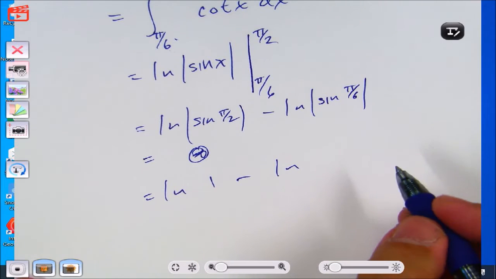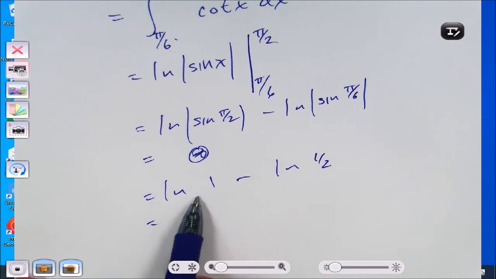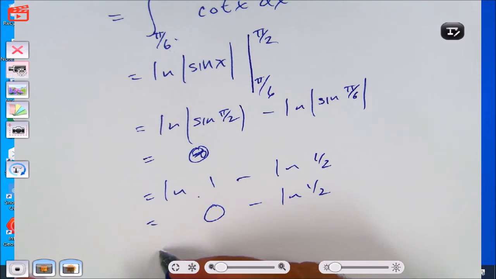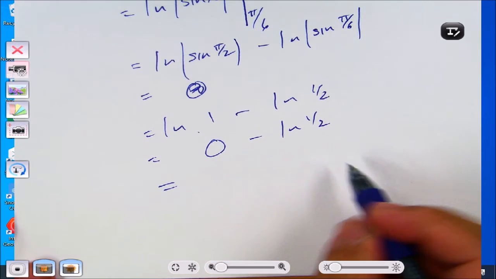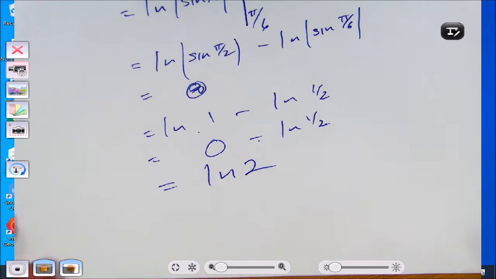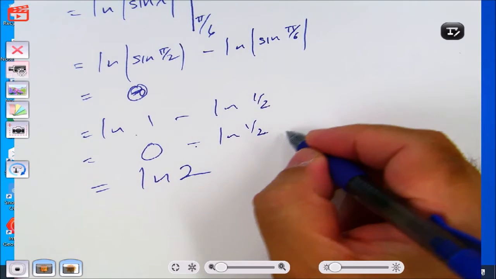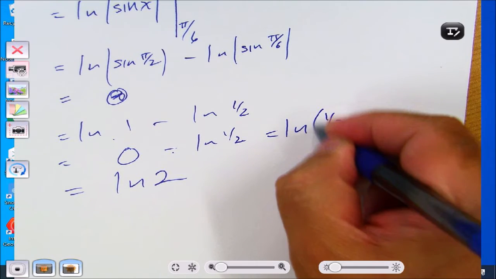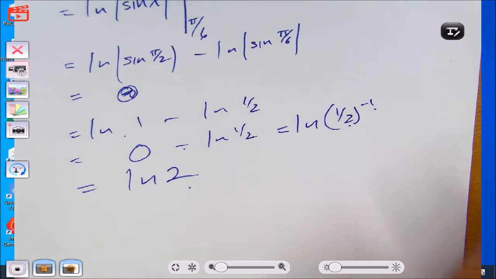Sine of pi over 6 is 1/2. So this is 0 minus natural log of half. I'm not going to bother to write the 0. If I take a negative inside, that turns into natural log of 2. Negative is the same thing as natural log of 1/2 to the negative 1, and 1/2 to the negative 1 is 2.